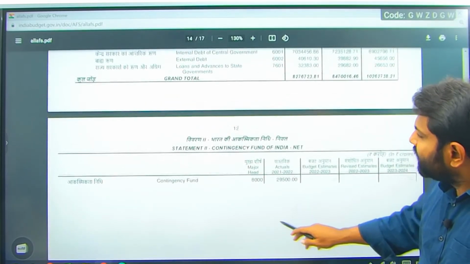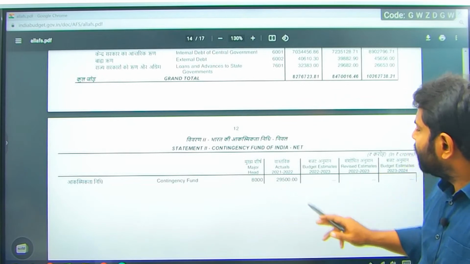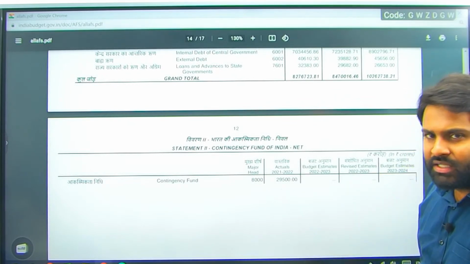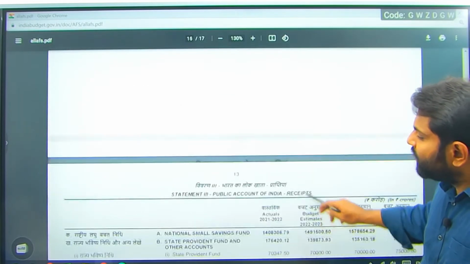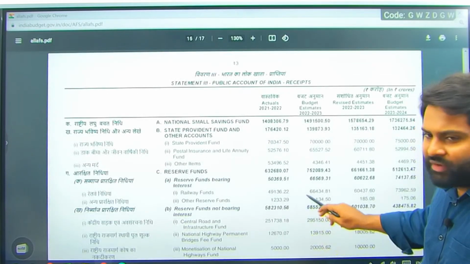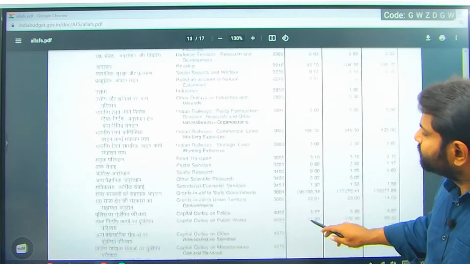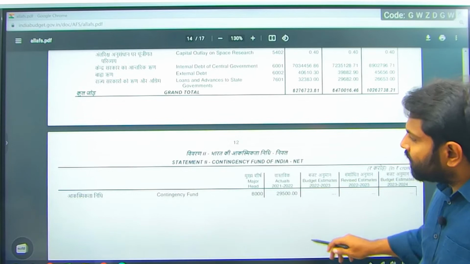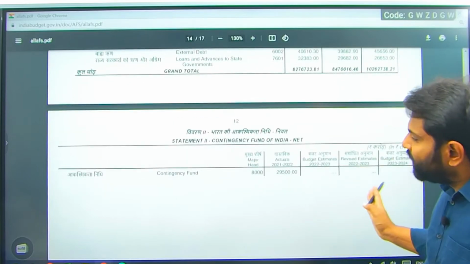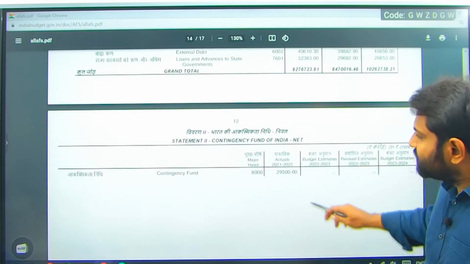And you can see the Contingency Fund of India. How much is there in the Contingency Fund? 30,000 crore is there in the Contingency Fund. These numbers are not updated because we don't estimate any contingency.